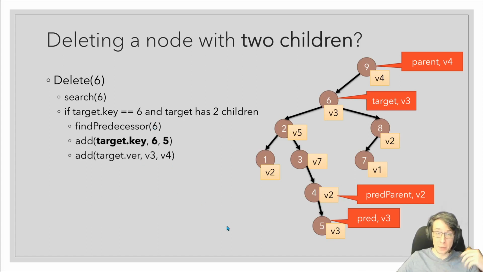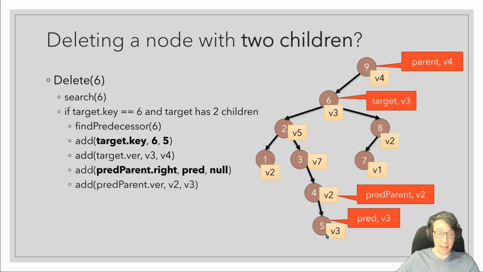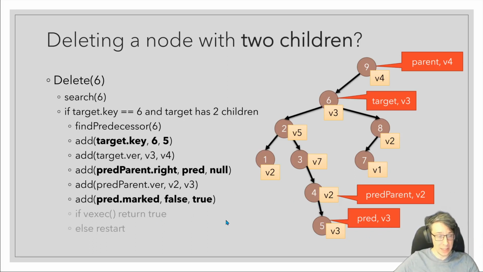And we're going to use add to change the target key to this predecessor key and increment the version number of the target node, and to unlink pred by changing pred parent and incrementing the version of pred parent. And then finally, because pred is being removed and we mark nodes that are being removed, we mark it and call vexec to accomplish all of these updates and both searches, the search and the find predecessor search, all of that atomically in one shot. If vexec fails because we encountered contention, we just restart our delete from scratch.